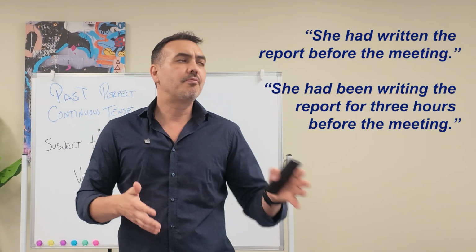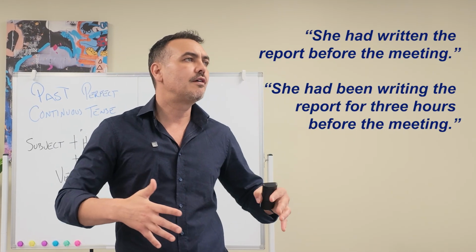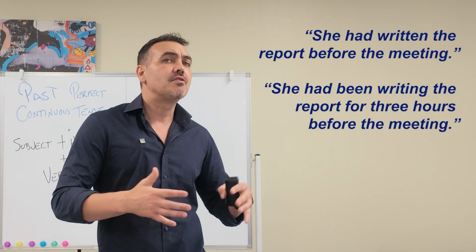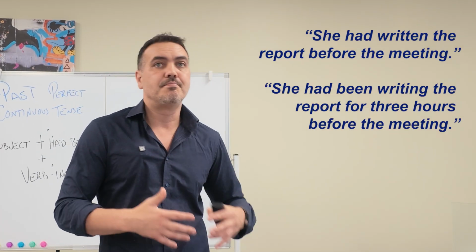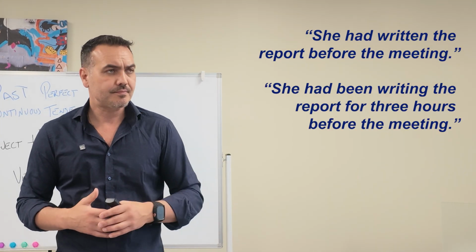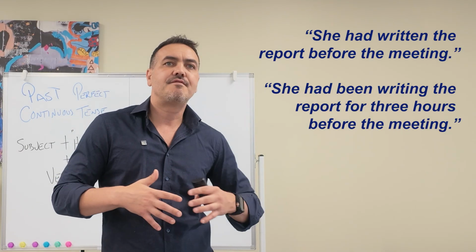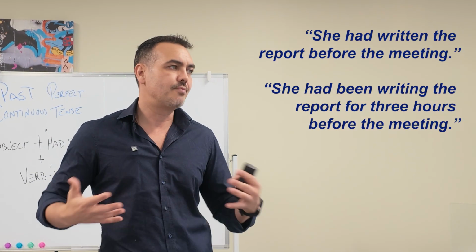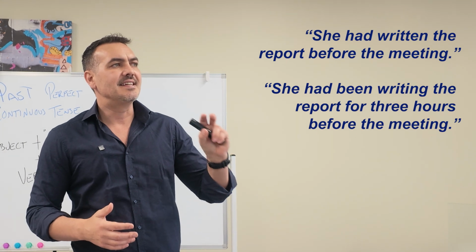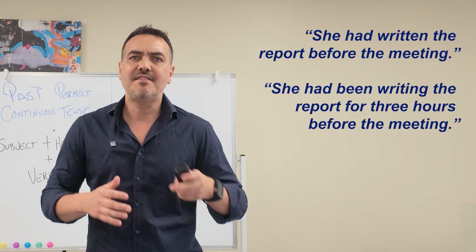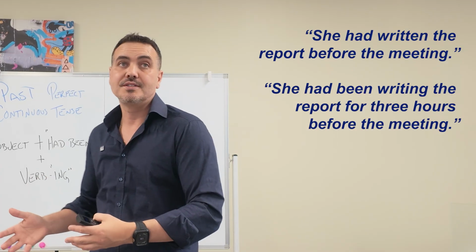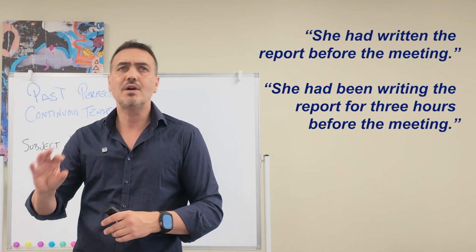She had written the report before the meeting. And then, she had been writing the report for 3 hours before the meeting. The first sentence focuses on the completed result. The report was written. The second sentence focuses on the activity. Writing continued for 3 hours, okay? One more comparison.